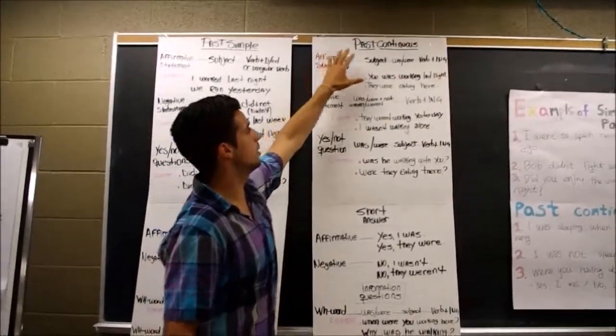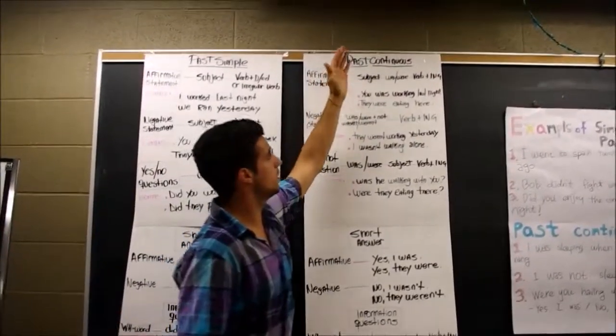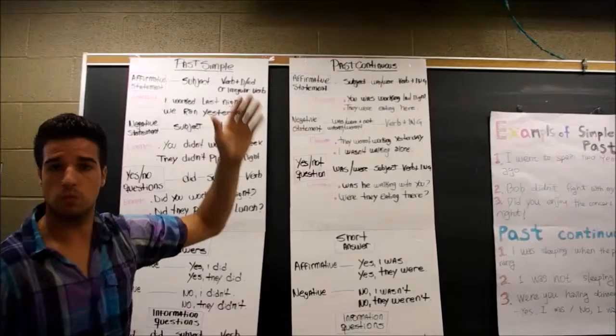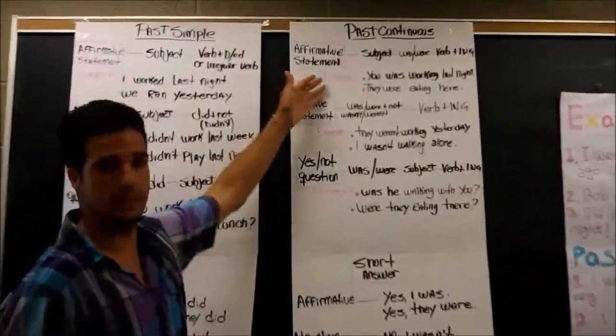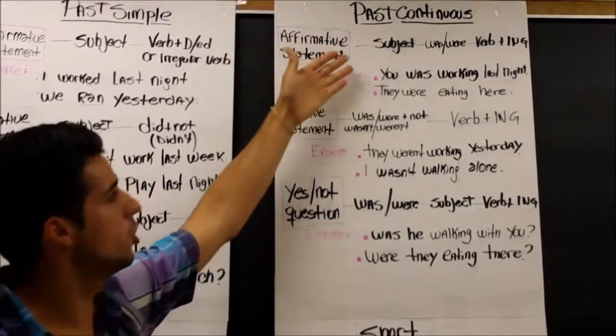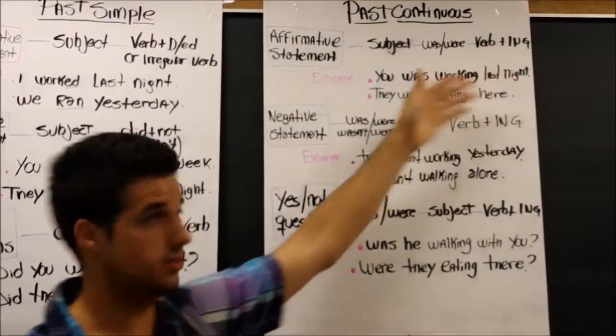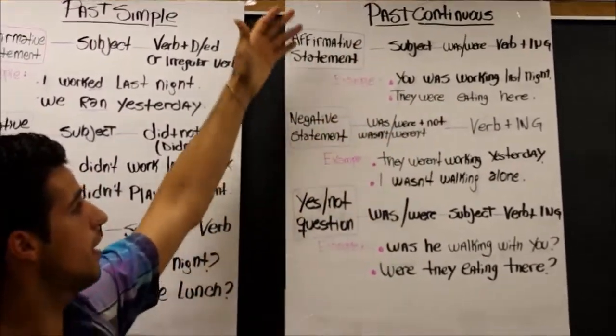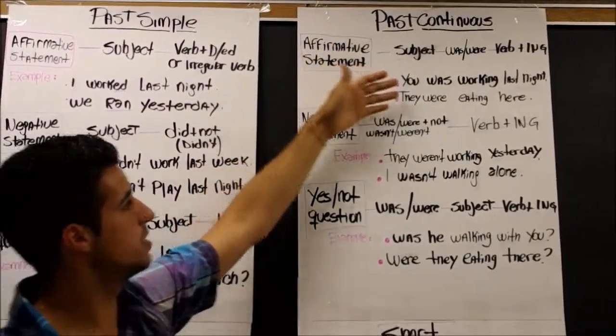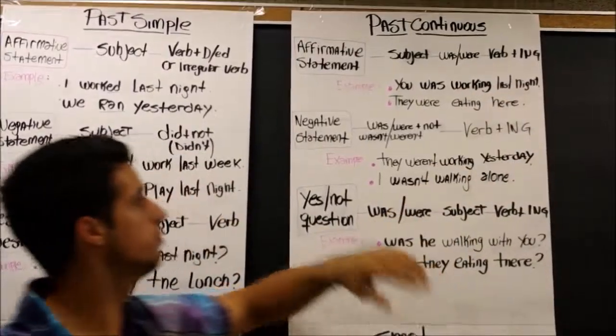It goes with a subject, was or were, and the verb plus ing. Like the example here: you were working last night. You see the ing here and the was first. Another example is, they were eating here.